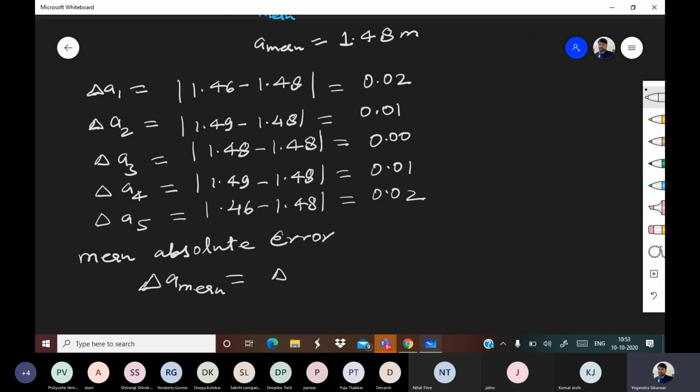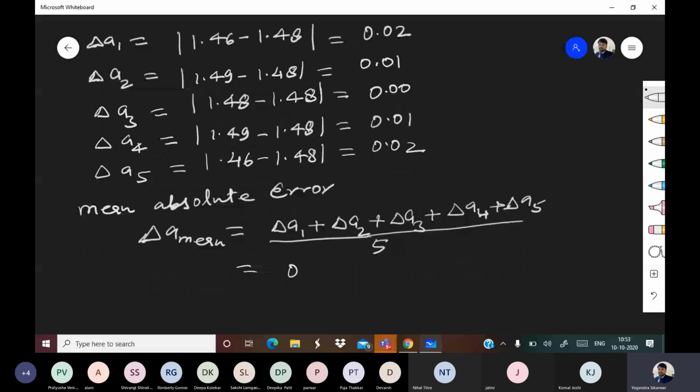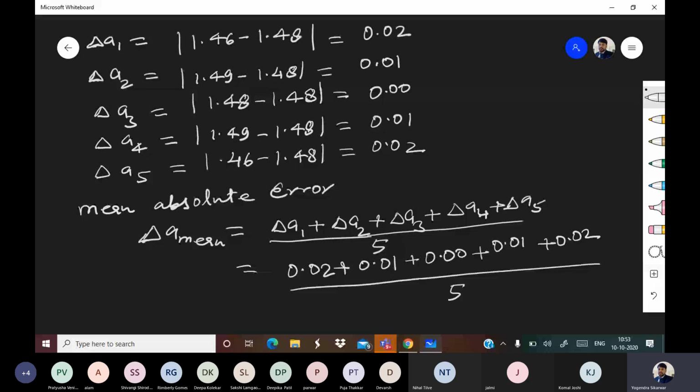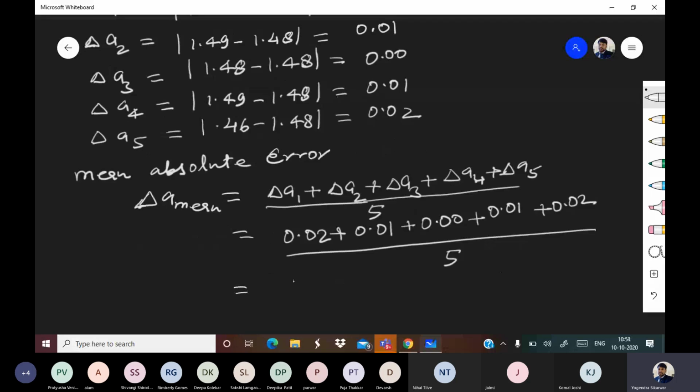Delta A mean will be delta A1 plus delta A2 plus delta A3 plus delta A4 plus delta A5, divided by 5. That comes out to be 0.02 plus 0.01 plus 0.00 plus 0.01 plus 0.02, divided by 5, and that comes out to be 0.012.